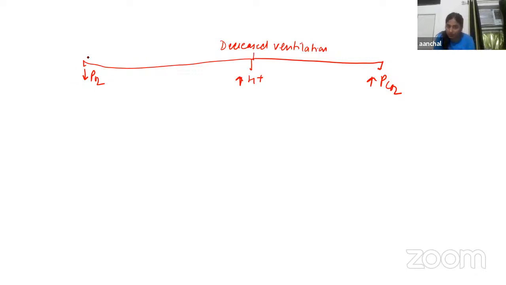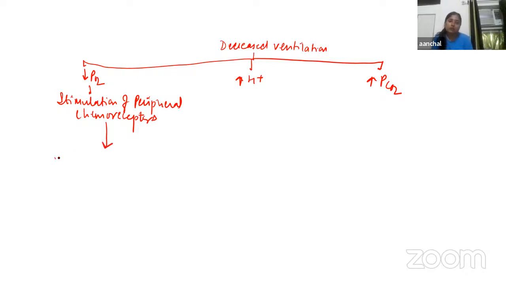So whenever there is a decrease in PO2, there will be stimulation of peripheral chemoreceptors. A decrease in PO2 means there will be a condition of hypoxia and low perfusion of oxygen to tissues. So the peripheral chemoreceptors will get stimulated. They will generate impulses, and the impulses will travel through what we have learned, the carotid and aortic nerves. Now,